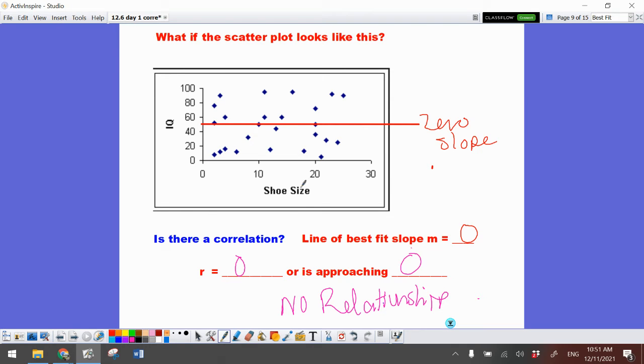If I look at what this is comparing, it's comparing shoe size to IQ. Is there a relationship between how big my shoe size is and how smart I am? No, there's no correlation there. So it makes sense that there would be no relationship.